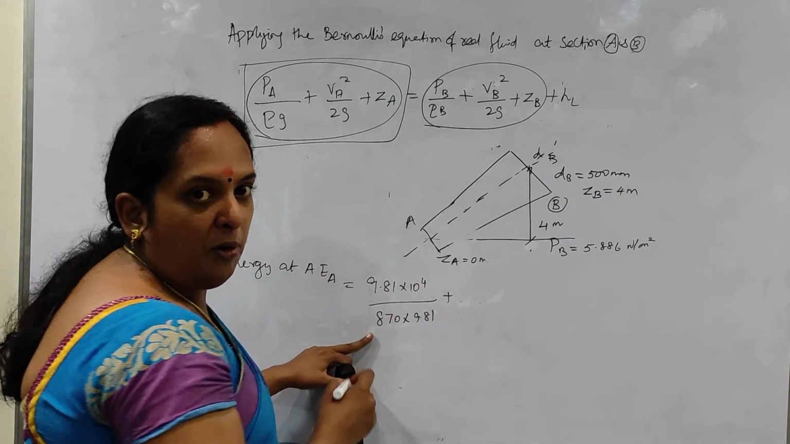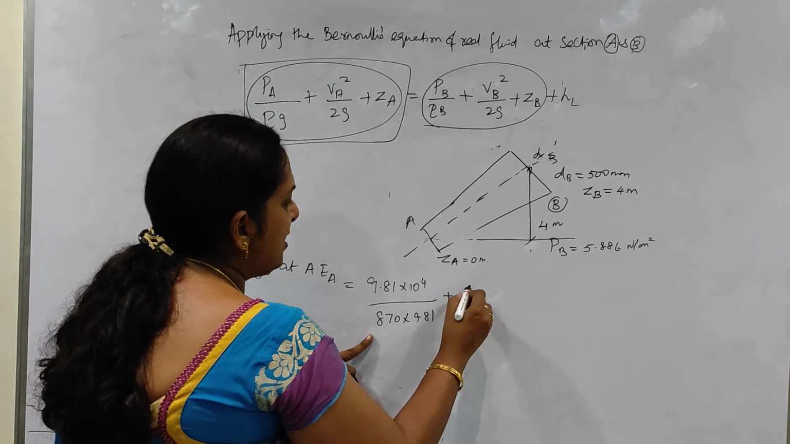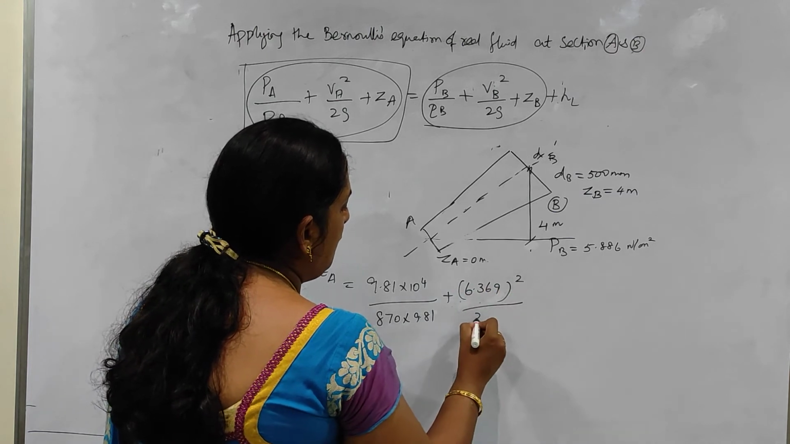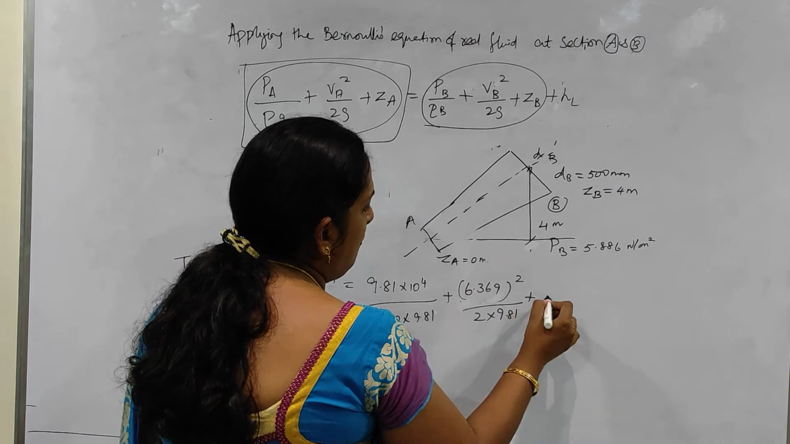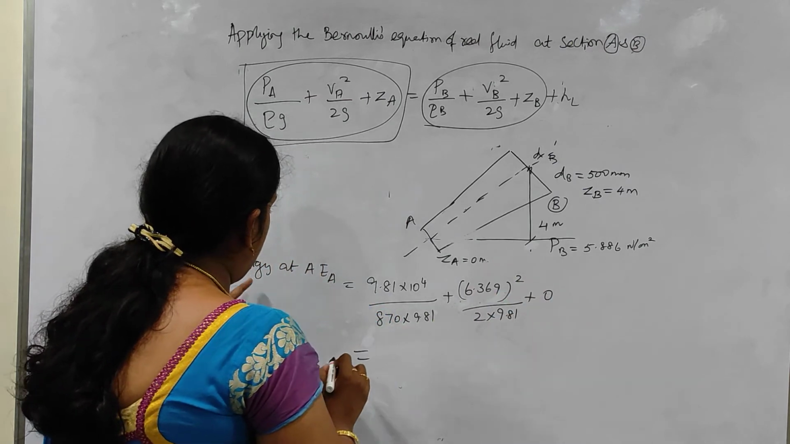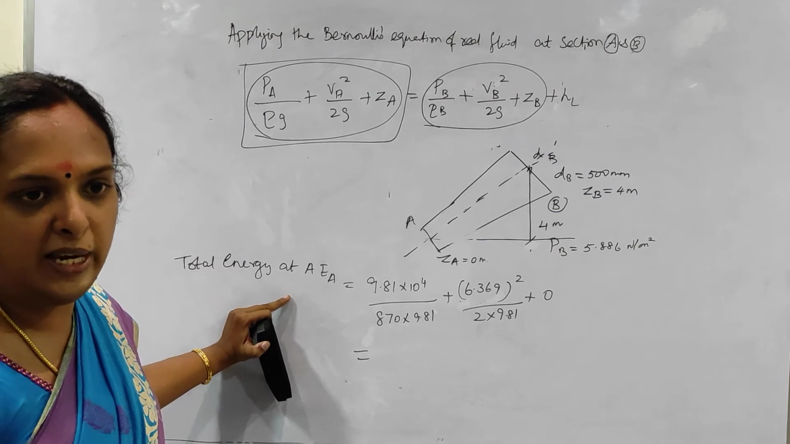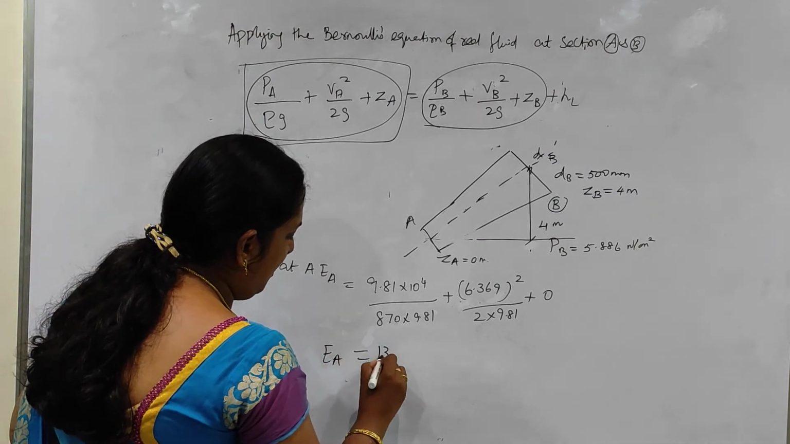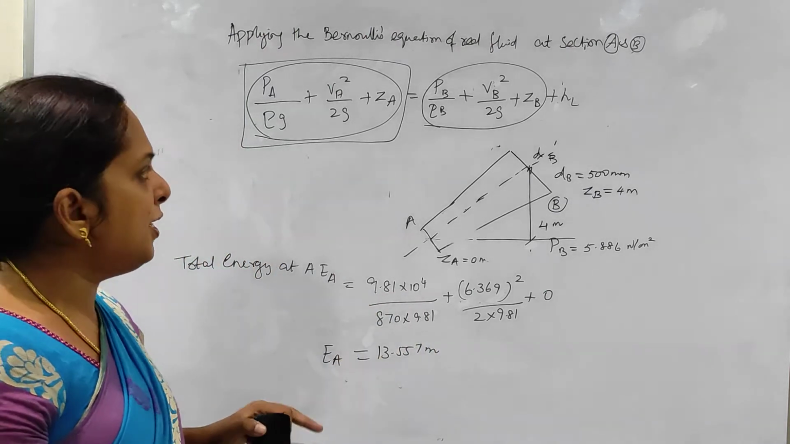VA also we have found out by using this equation. It is 6.369, so 6.369 the whole square by 2 into 9.81, and ZA here is 0 meters. So I can easily substitute this and find out the energy at A, that is EA. Here my EA value is 13.557 meters. Okay, so I have got this.